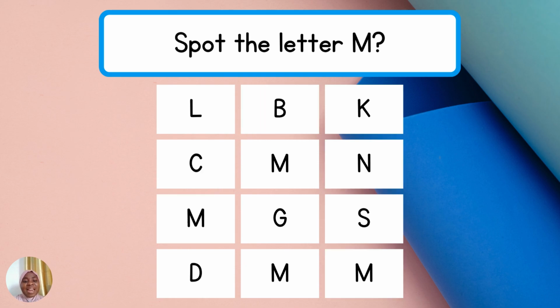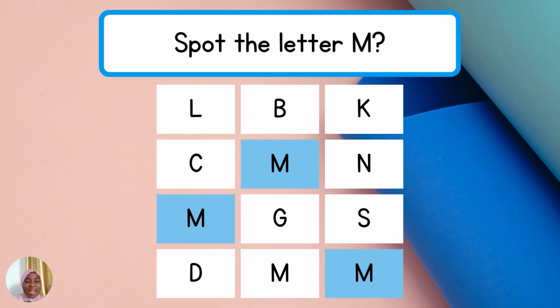Well done. What sound is this again? Very good. Now let's go and look for the uppercase. The uppercase this time. Find it. Yes. Find another one. Yes. And another one. And another one. Well done. All right. Now let's see how many you got. One, two, three, and four. You get another thumbs up. Keep it up. Can we say that again?